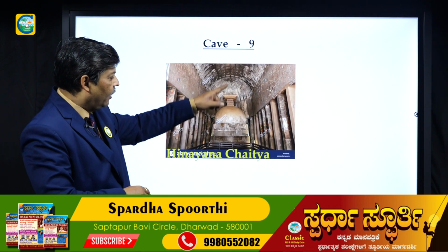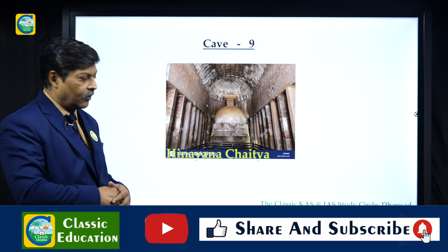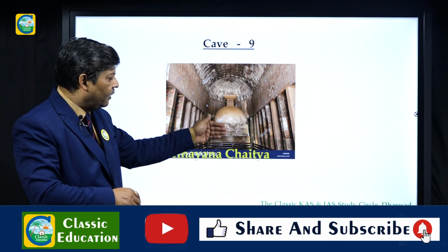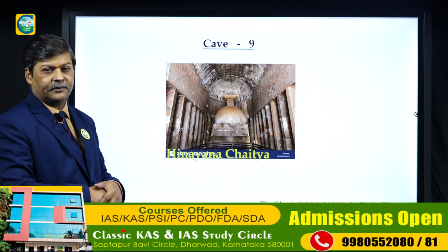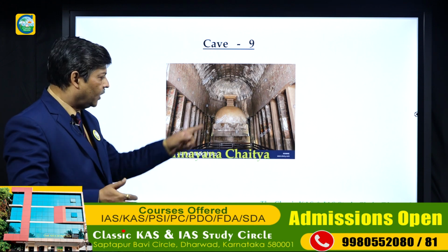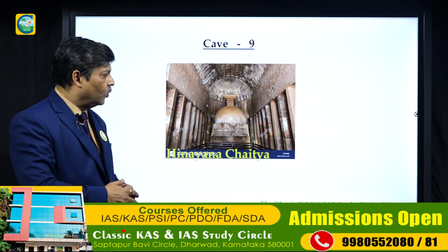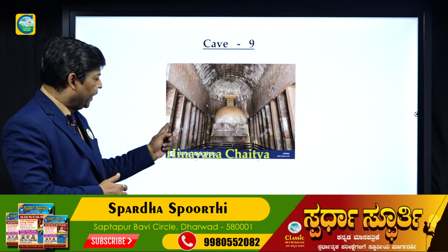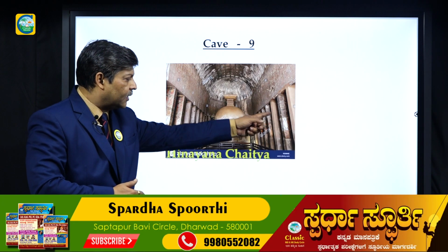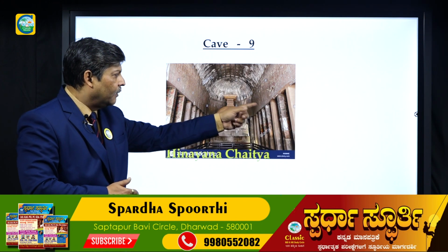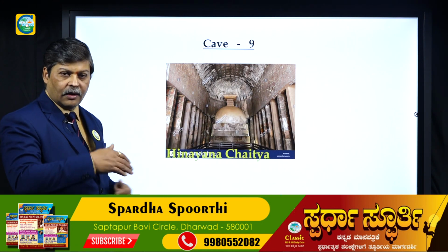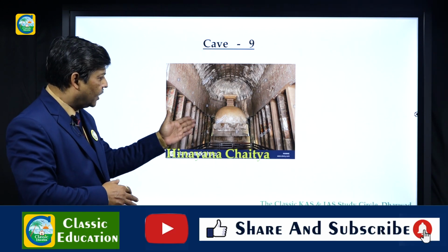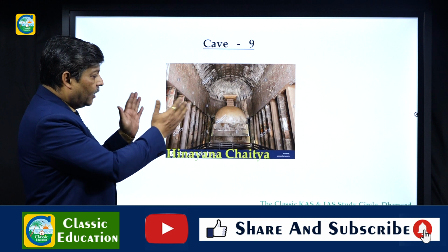So if you look at cave number 9, this is the Chaitya we have got. See, this is the stupa, and in front of the stupa they will be sitting and offering their prayers. On the walls and pillars, you can see the paintings are there, but they have all withered out. They are falling down. So the protection is there only for a few. But you will get a Chaitya.